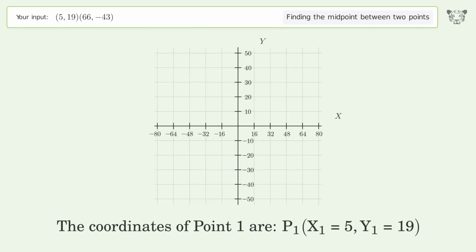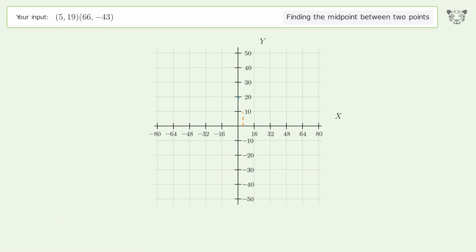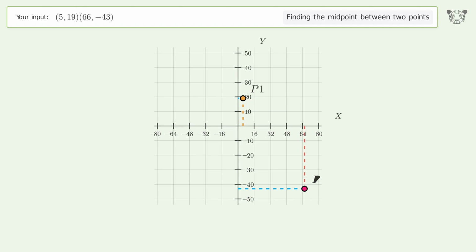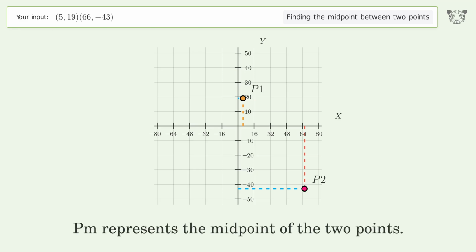The coordinates of point 1 are x1 equals 5, y1 equals 19. The coordinates of point 2 are x2 equals 66, y2 equals -43. PM represents the midpoint of the 2 points.